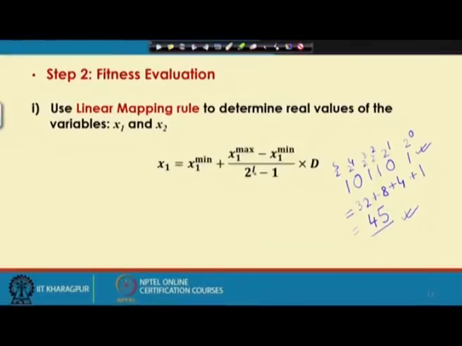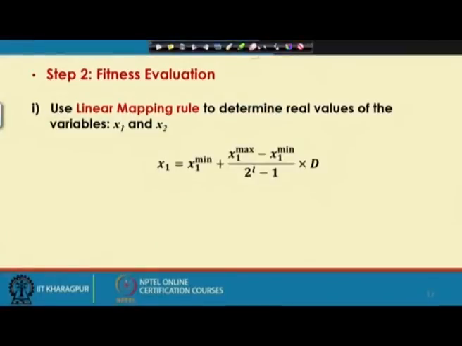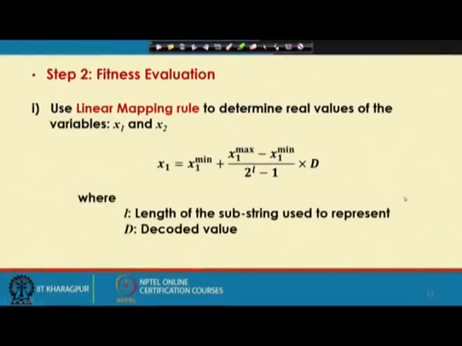By following the same procedure, I can also find out the real value for x2, and once we have the real values for x1 and x2, I can substitute them in the expression of the objective function and find out the function value.